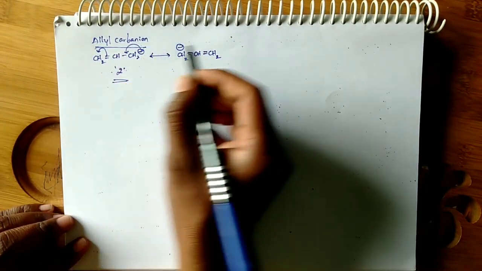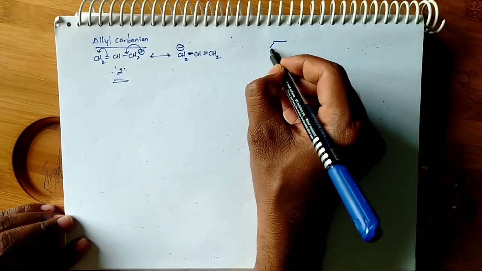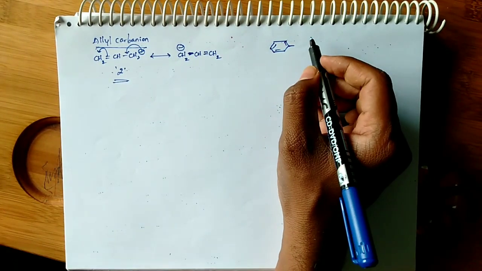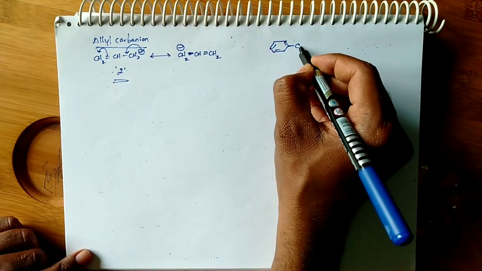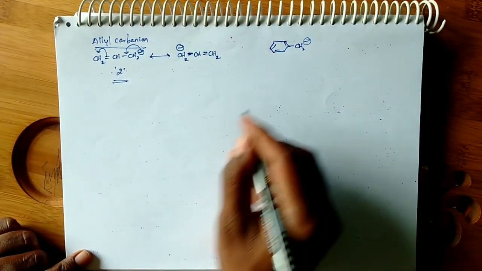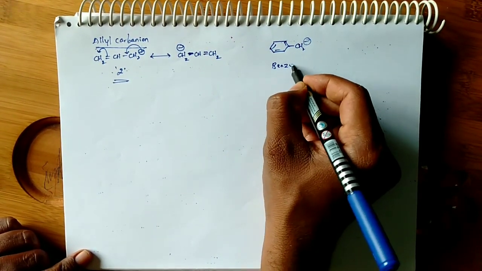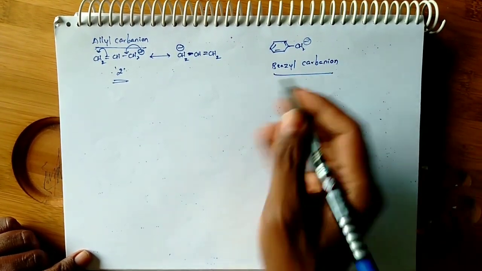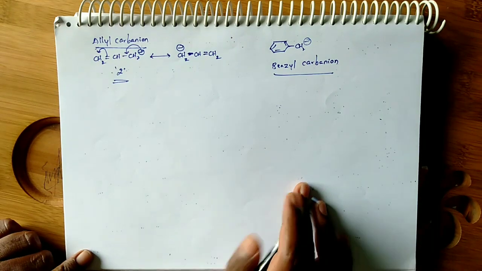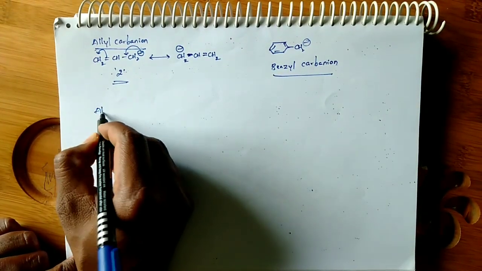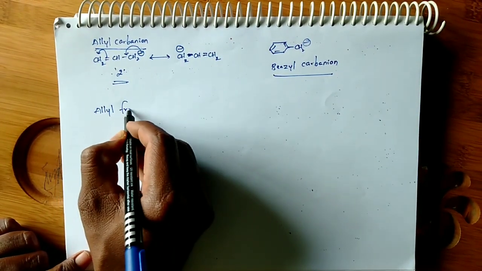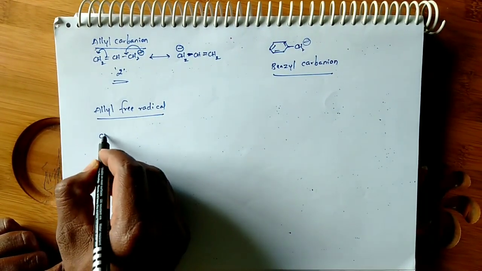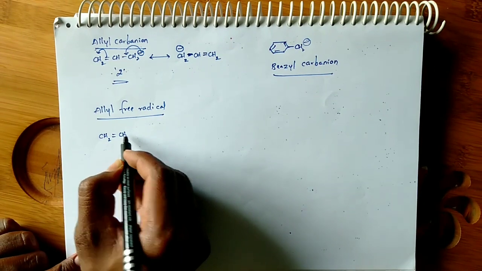Okay, so allyl carbanion and benzyl carbanion also follow the same stability order as we discussed in the case of carbocation. This is benzyl carbanion. Benzyl carbanion follows the same order. Free radicals also, allyl free radical and benzyl free radical also follow the same stability order.